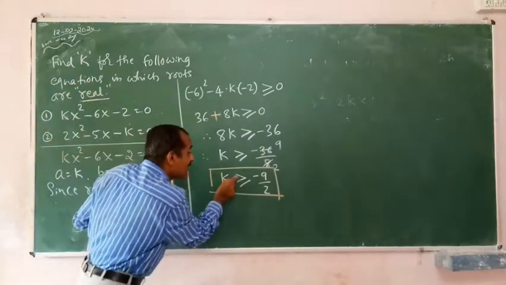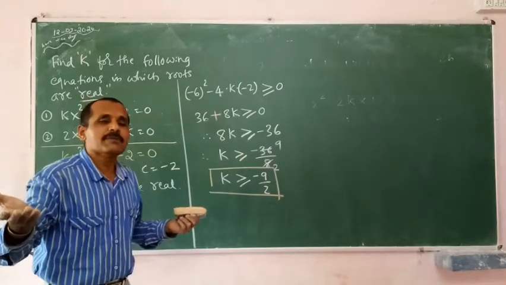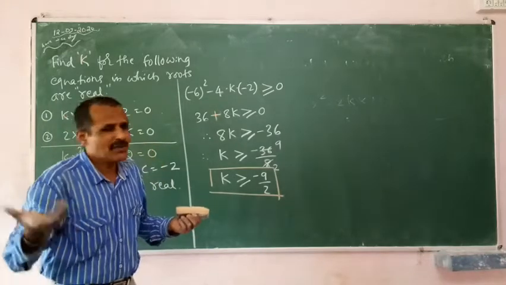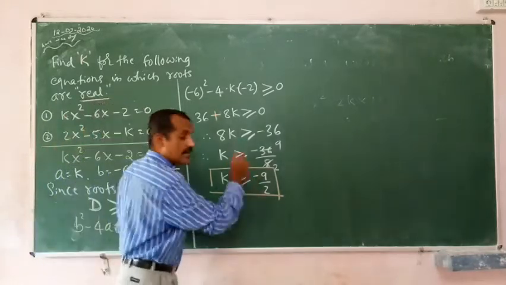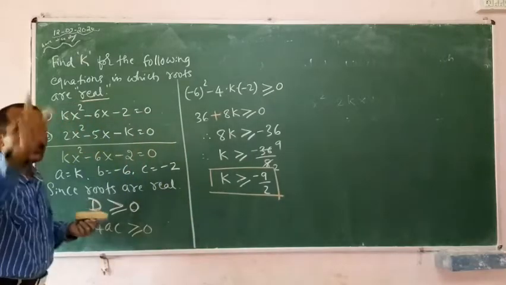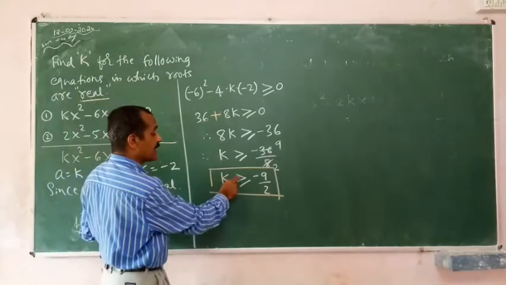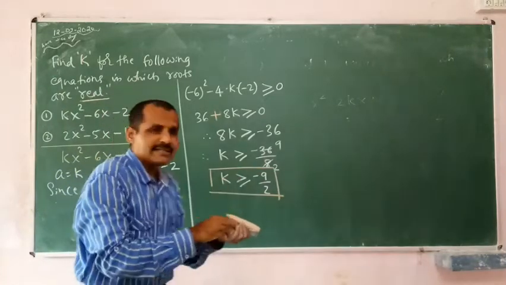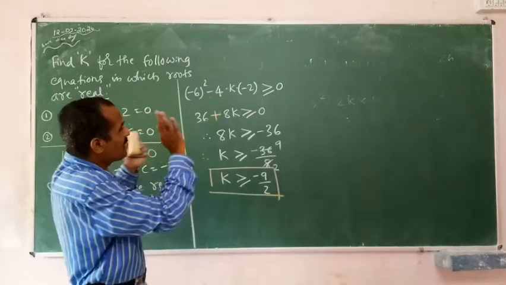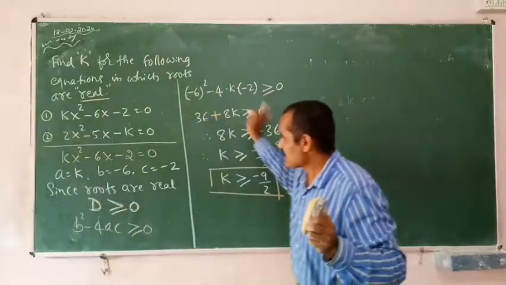But if k is greater than minus 9 by 2, it may be minus 8 by 2, minus 7 by 2, minus 6 by 2, greater than minus 9 by 2. Put here. Solve this problem. You are getting real and distinct roots. That is the meaning of k is greater than or equal to minus 9 by 2. You can try this. And those who are comfortable with this solution, don't try. This is the way you have to solve the problem.